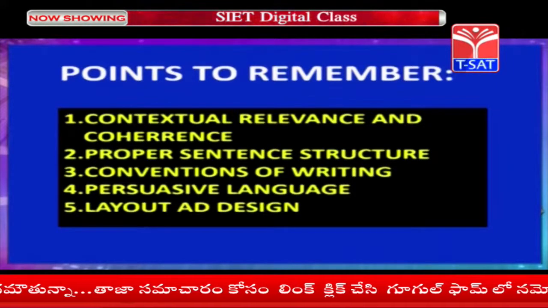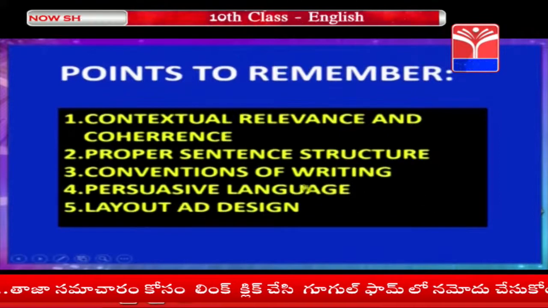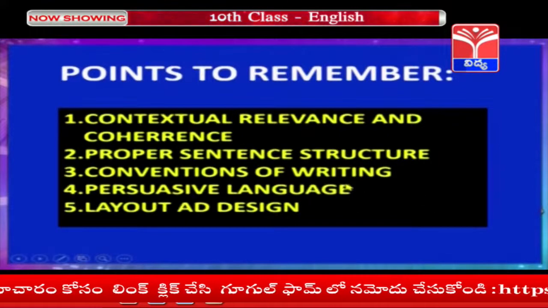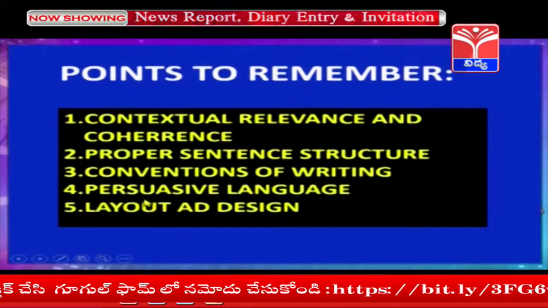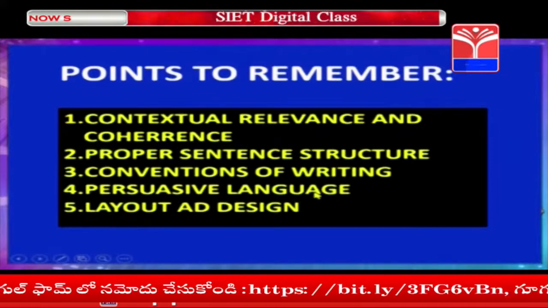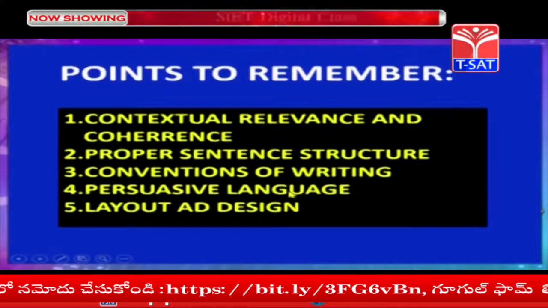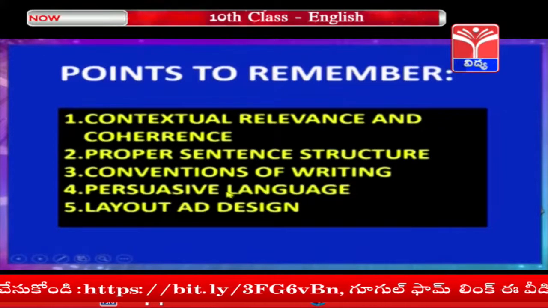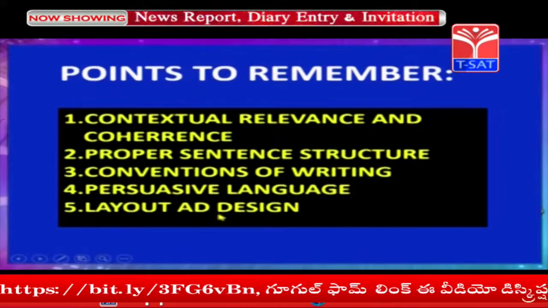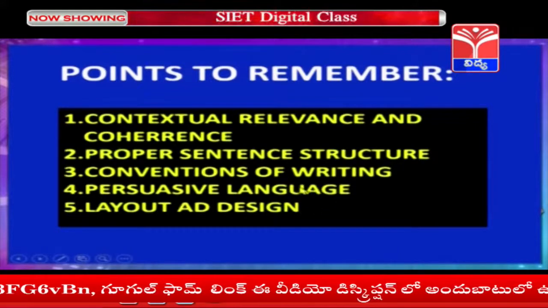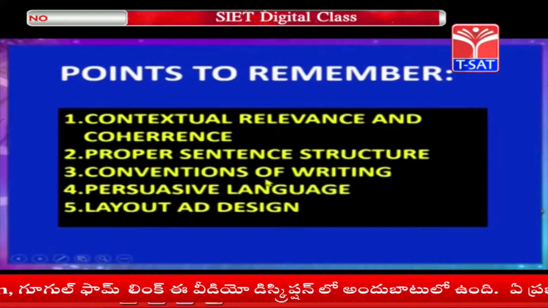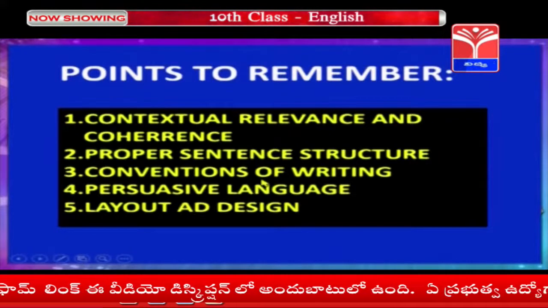The third thing is conventions of writing. We should follow punctuation and spellings. The fourth thing is persuasive language. It should have good language which should appeal to the reader. And finally, layout and design. It should be attractive. A border line should be drawn. Attractive decorations are to be added.